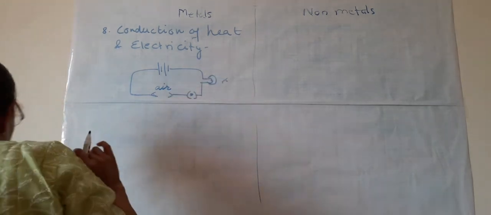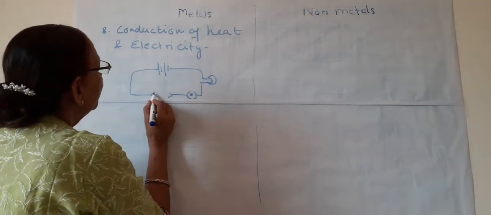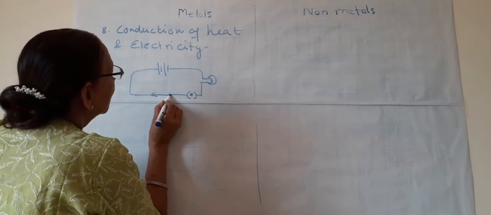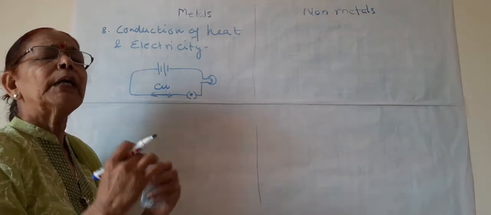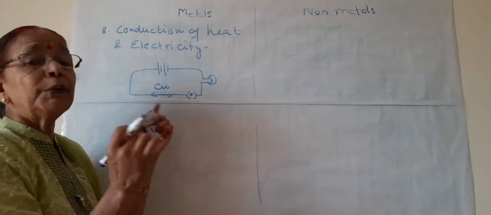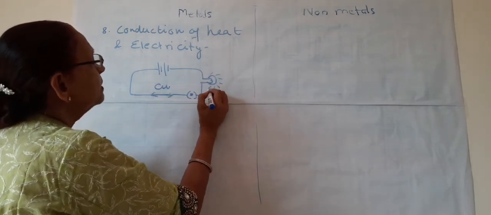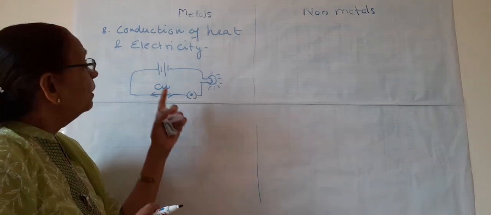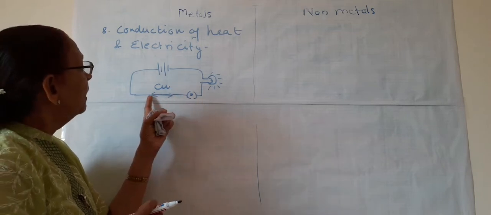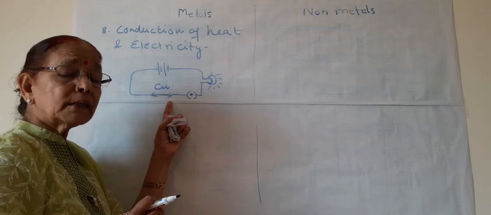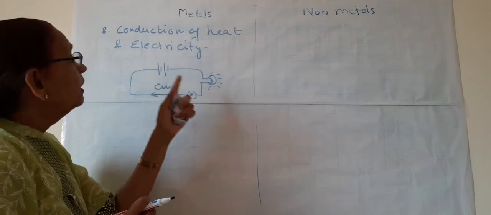What do we do next? Now instead of this air, we put a copper rod in between these clips, or an aluminium rod or any metal rod. What will happen? The bulb starts glowing. Why is it glowing? Because now the circuit is completed. This is the switch, and due to this metal the circuit is completed, and as the metal is a conductor of electricity, the bulb is glowing.